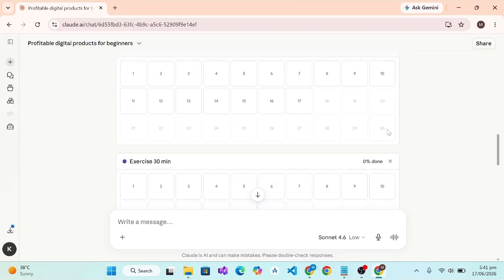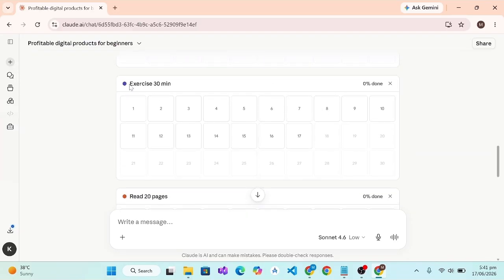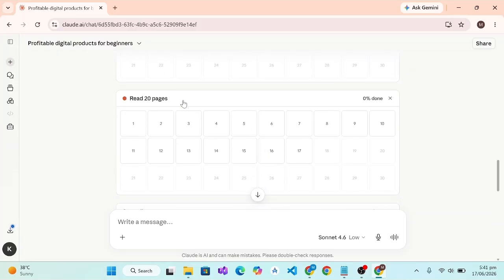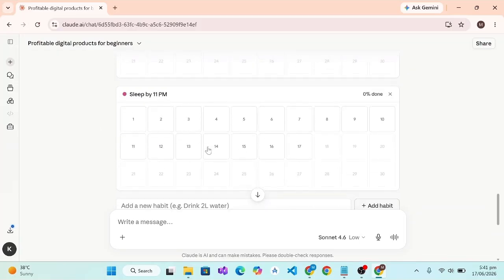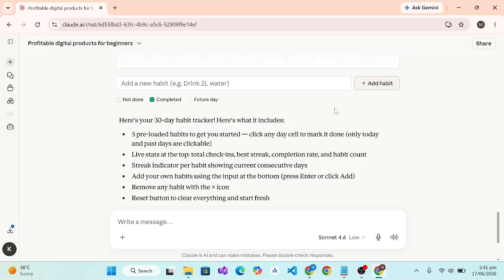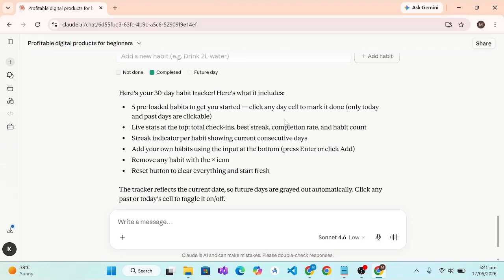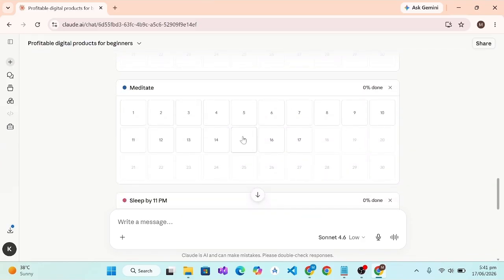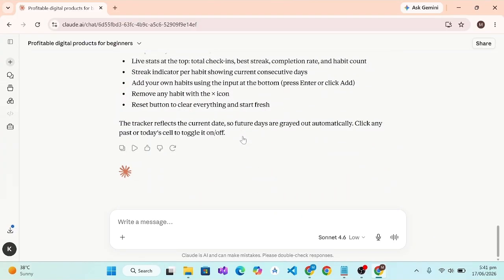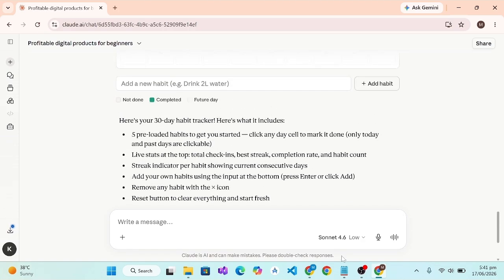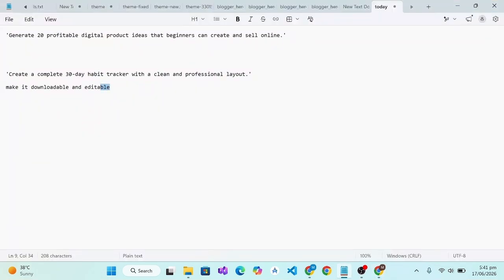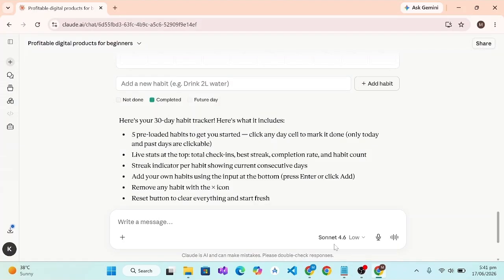So drink 2 ml water, check it 30 days full, a month experience can be shared here. Read 20 pages, meditate, sleep by 11 p.m. and you can also add habits here. If you want to change anything, simply give it a prompt and it will make it according to your choices. I want to make it downloadable and editable so that everyone can edit it, and we can also download it.